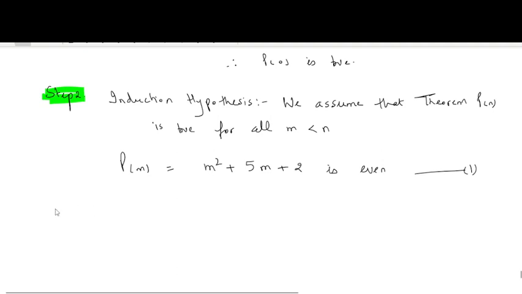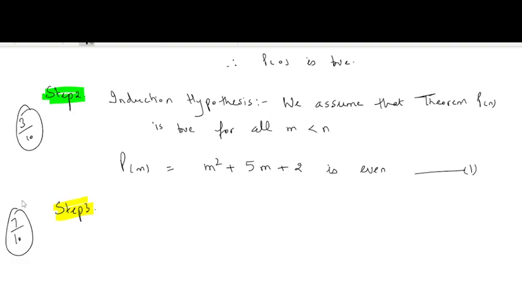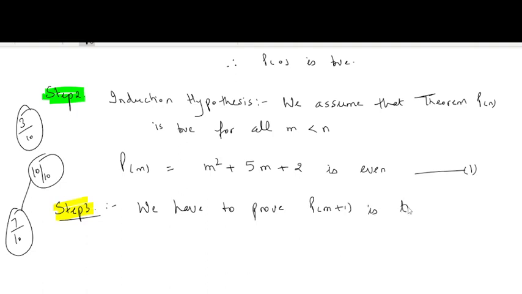Now we will prove that in step 3. Step 3 is a very important step. Step 1 and step 2 will give you only 3 marks out of 10. But if you do step 3, then you will get 7 marks out of 10. So total 10 marks out of 10. Step 3 is very important. Here we have to prove Pm plus 1 is also true whenever Pm is true.